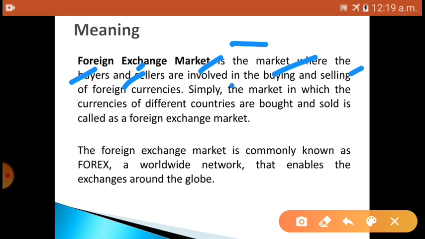Simply, it is a market in which the currencies of different countries are bought and sold.